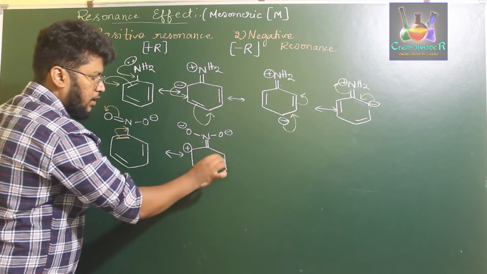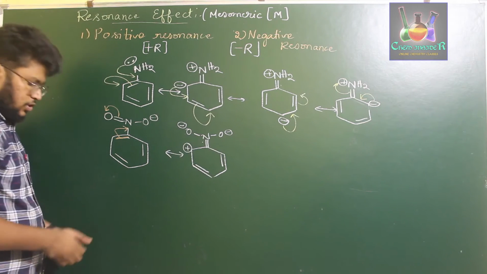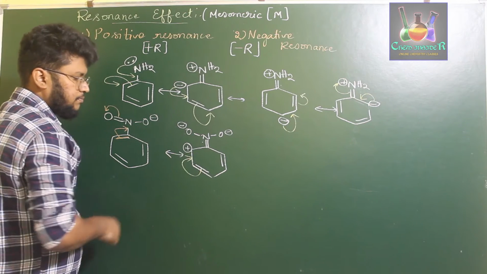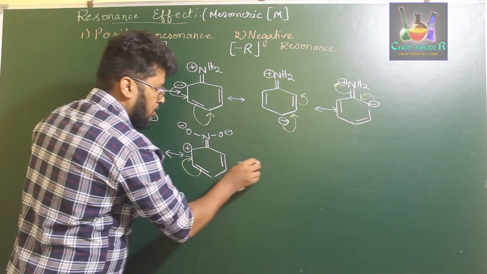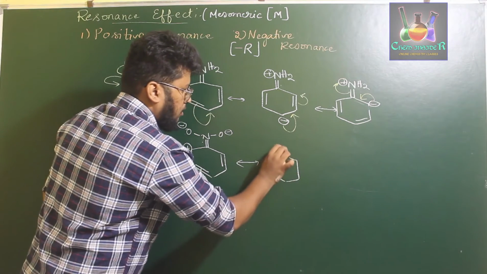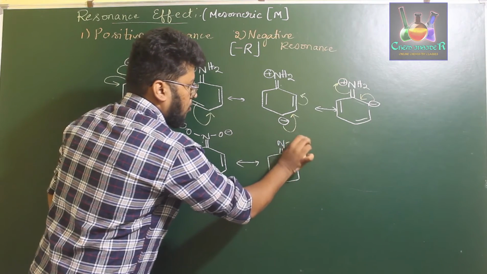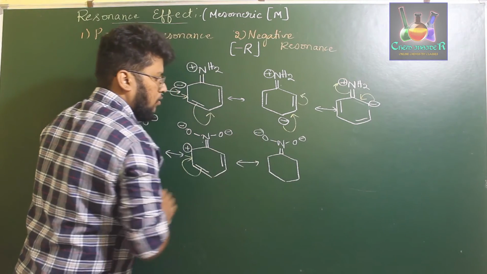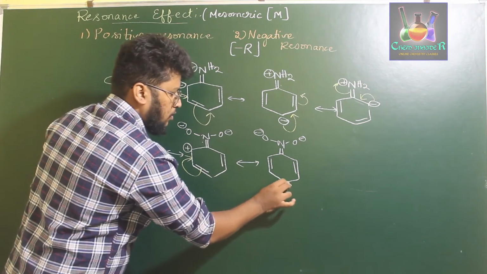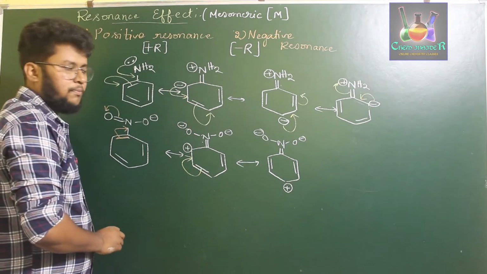We have a double bond here, a double bond at this position. Again, this set of electrons moves to this position. So what we observe is a resonance structure. It can be written like this: double bond N, O minus, double bond, and a double bond with a positive charge at the para position.